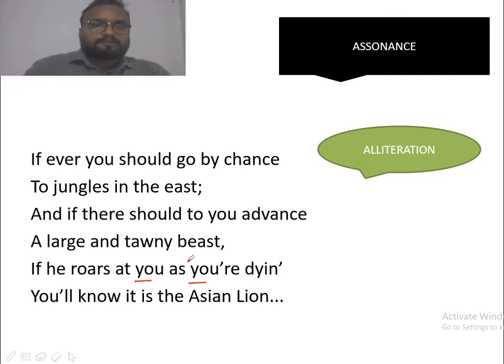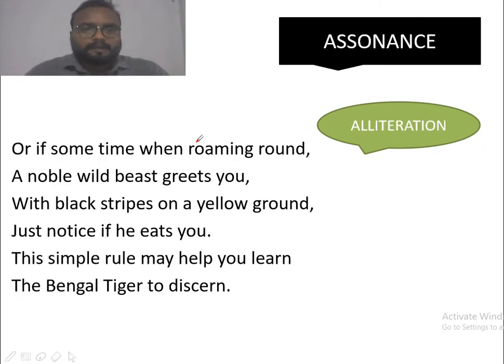In the first line, O sound is prominent. You should go. In these three words, O sound is prominent. So it forms a literary device, that is assonance. In the second paragraph, in the first line, roaming round, R sound is being repeated in these two consecutive words. So it forms a literary device, that is alliteration.